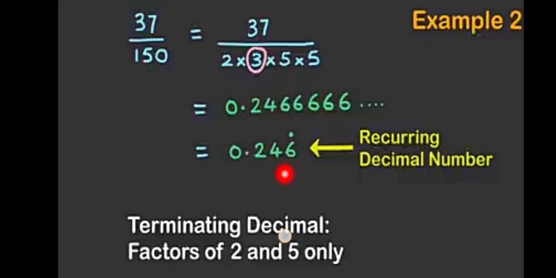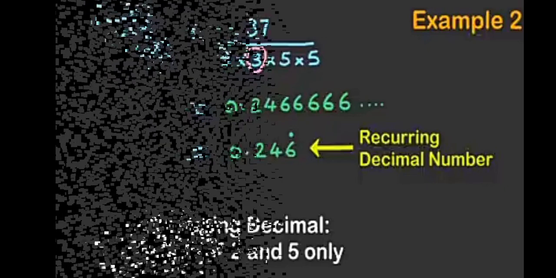So it is a recurring decimal number, because we have 3 as a factor of the denominator. Surely it will be a recurring decimal number. For a terminating decimal number, we have the factors only 2 and 5.